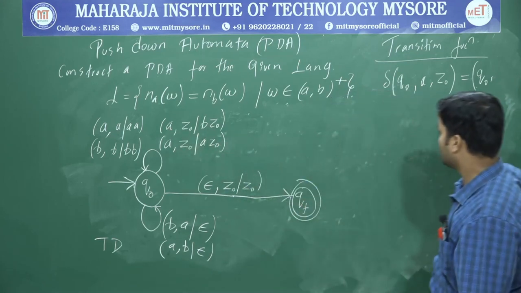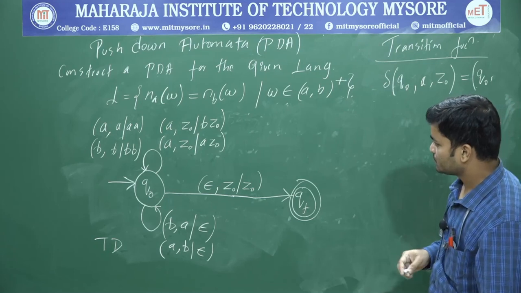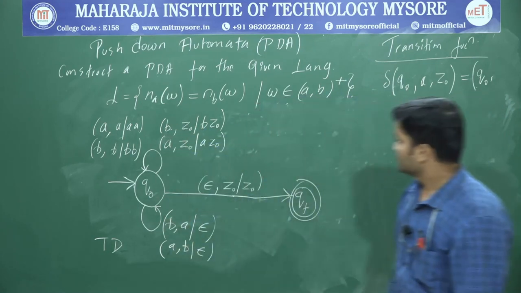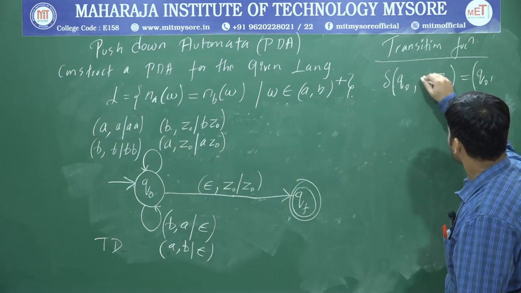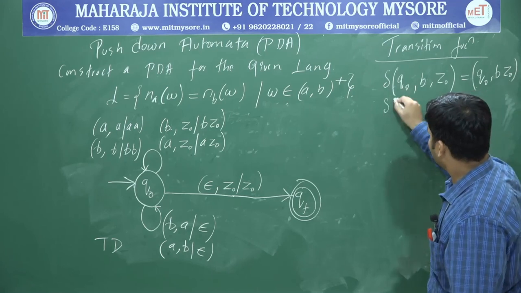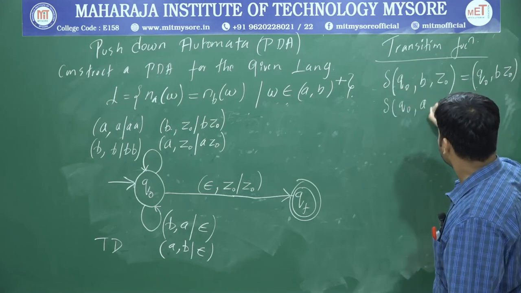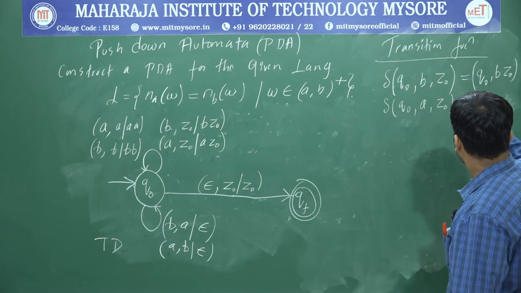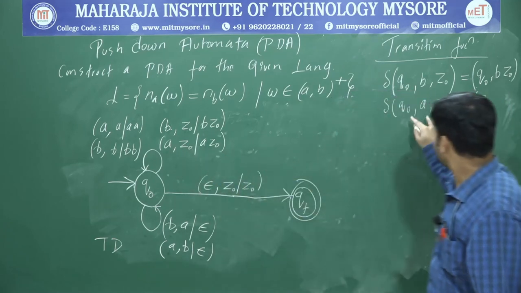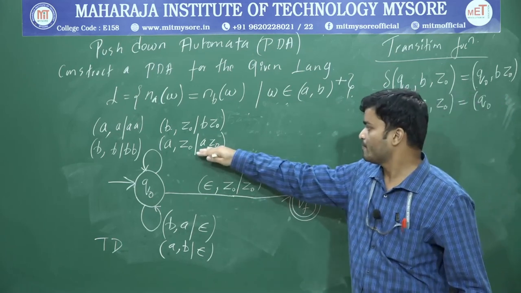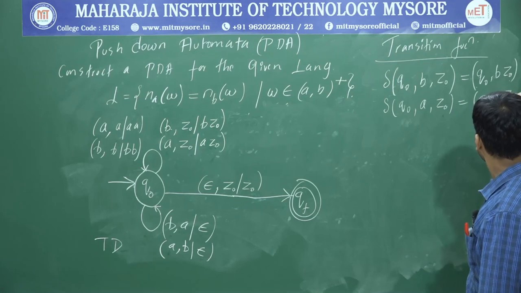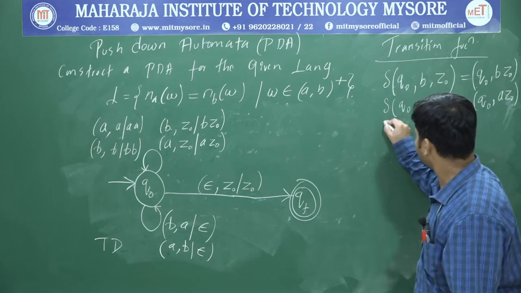Write this part. What is that part? This is not A, this must be B. Okay, B Z naught. So it should be B Z naught. So delta of Q naught, A comma Z naught is equal to Q naught, A Z naught, I have written. Now write this part. So what is that part? A Z naught. So what is the next transition?